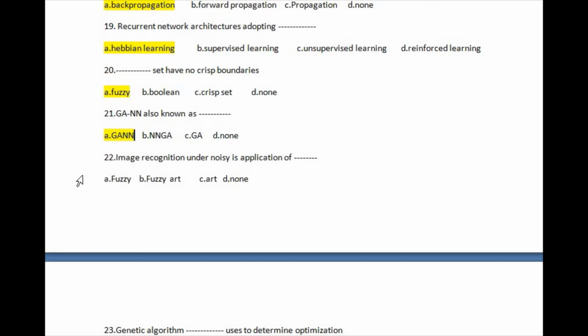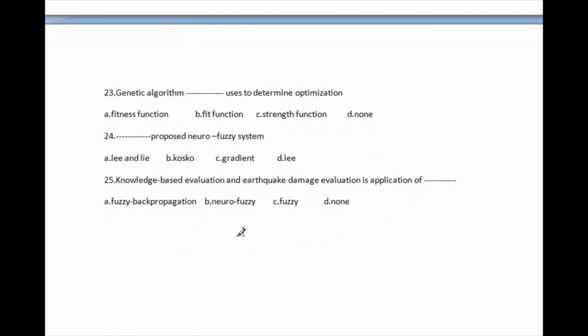Question number 22: image recognition under noise is an application of. The given options are: first, fuzzy; second, fuzzy ART; third, ART; and last, none. The right answer of this question is option B, fuzzy ART. This is the right answer of question number 22.